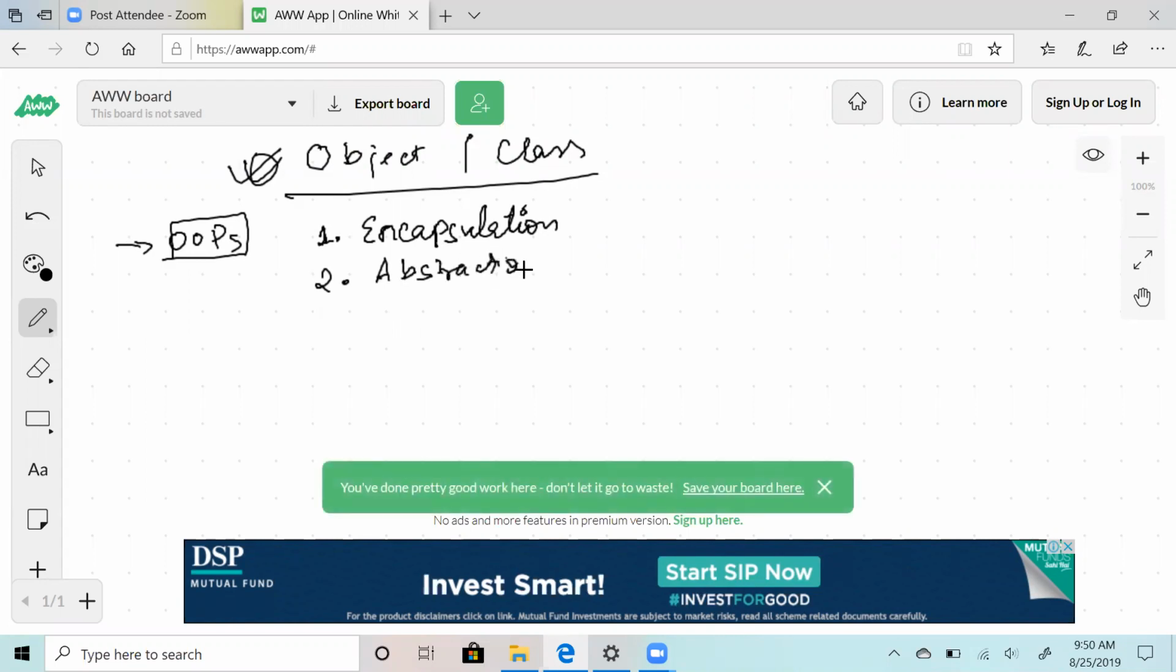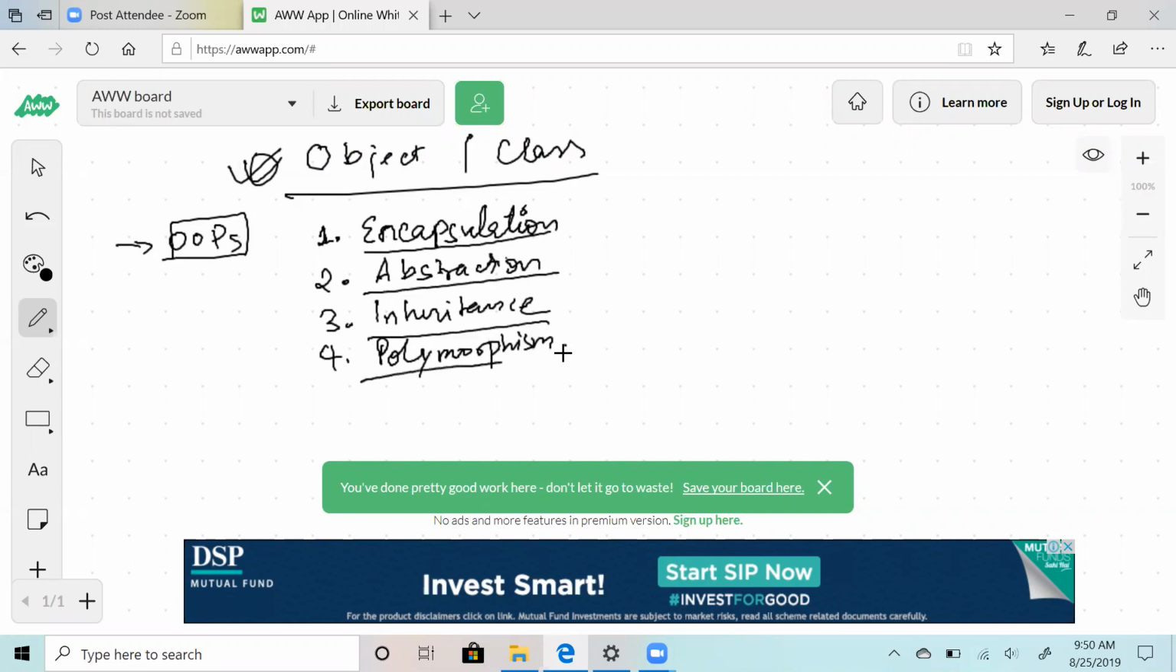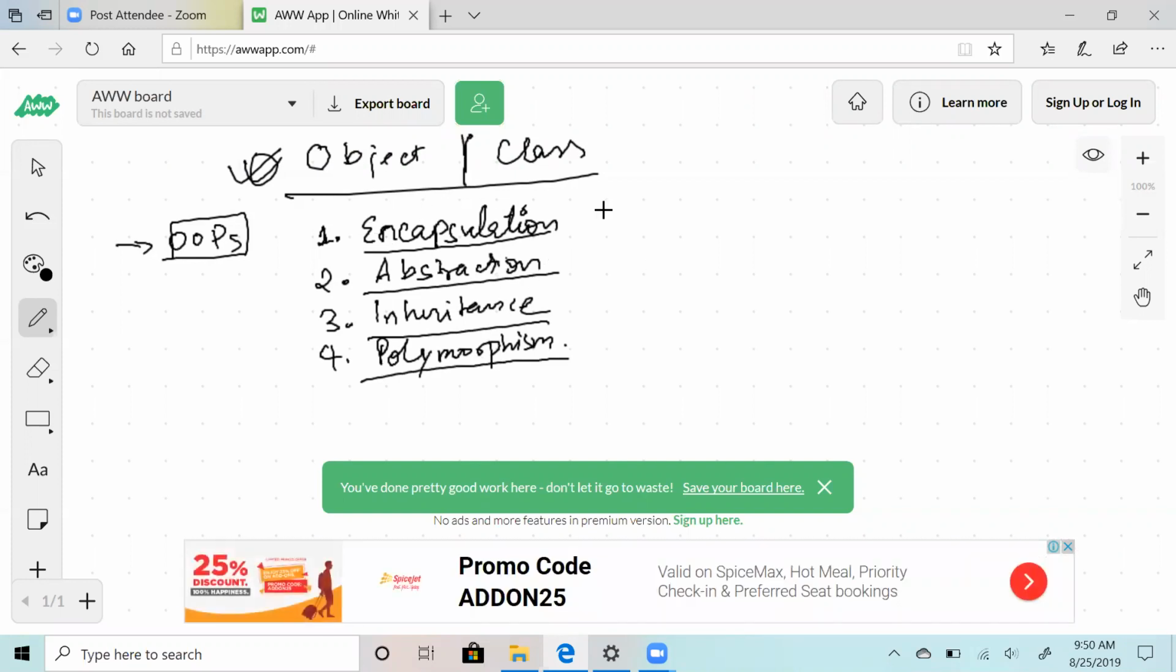Abstraction, inheritance, then we have polymorphism. Obviously, these are one word, but they mean a lot, and there are a lot of examples, and there are a lot of ways in which you can incorporate these concepts. So encapsulation. Now let's talk about encapsulation.